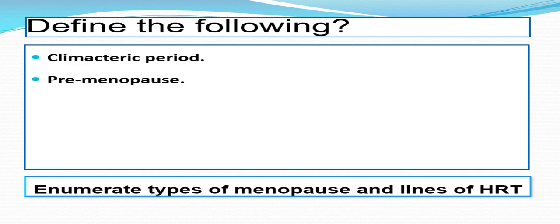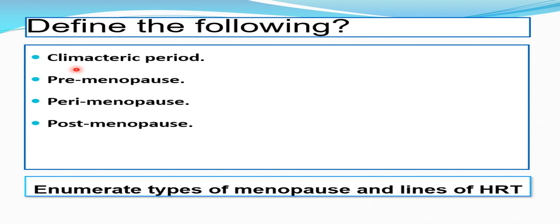Could you define the climacteric period? Yes, it is a period of transition from childbearing age to the menopausal state. Premenopause, yes, 5 years before the age of menopause. Perimenopause, yes, 5 years before and 5 years after the year of menopause. Post-menopause, all the female's life after the cessation of menstruation.